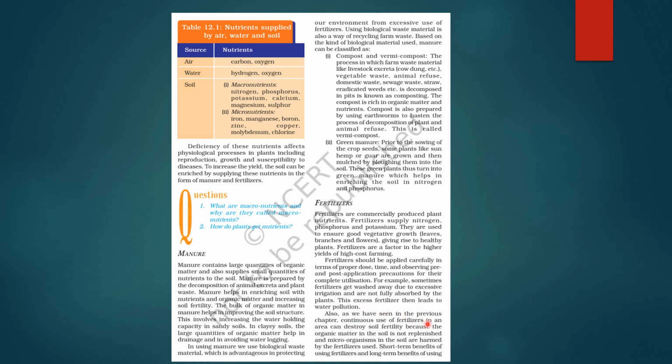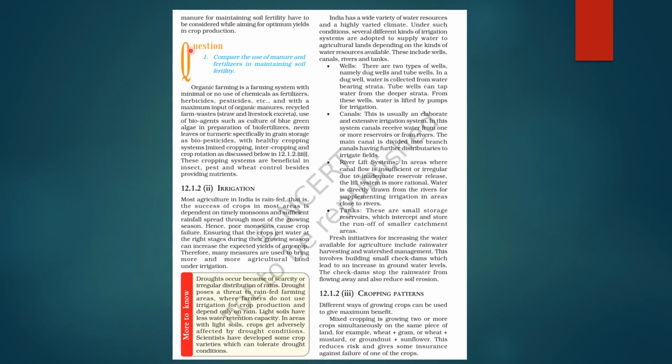Also, as we have seen in the previous chapter, continuous use of fertilizers in an area can destroy the soil fertility because organic matter in the soil is not replenished, okay? And microorganisms in the soil are harmed by the fertilizers used. So short-term benefits of using fertilizers and long-term benefits of using manure for maintaining soil fertility have to be considered while aiming for optimum yields in crop production, right?